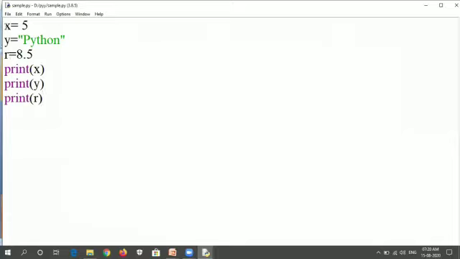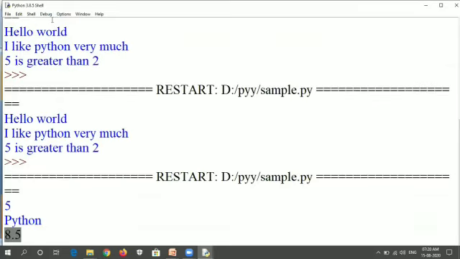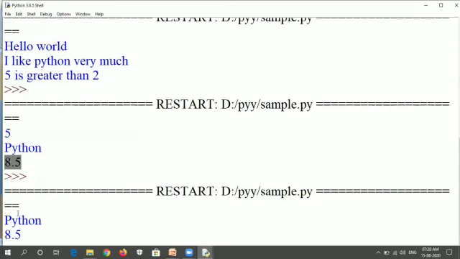So here I am making the variable declaration and the print statement comments by including the hash symbol, and the comment won't be executed in the Python programming language. So the x value and print x statement will not be executed. See that the value of x is not printed since we made it a comment, and only the values of y and r are executed.